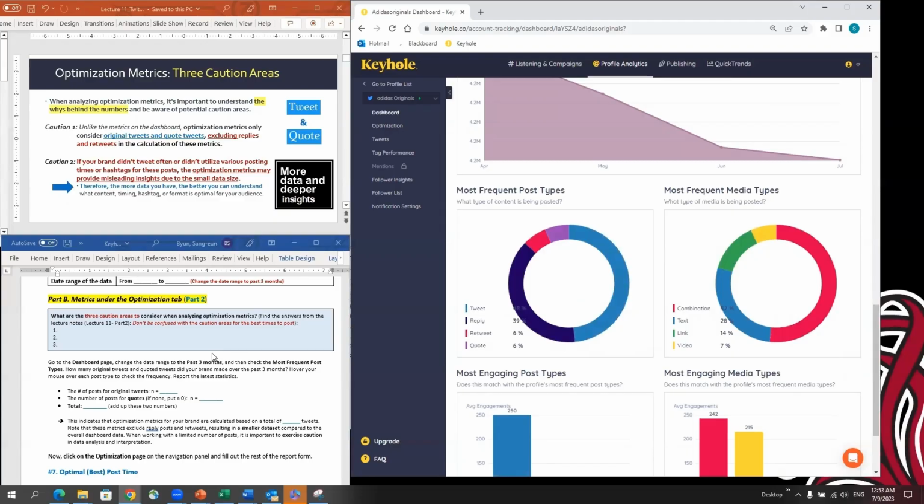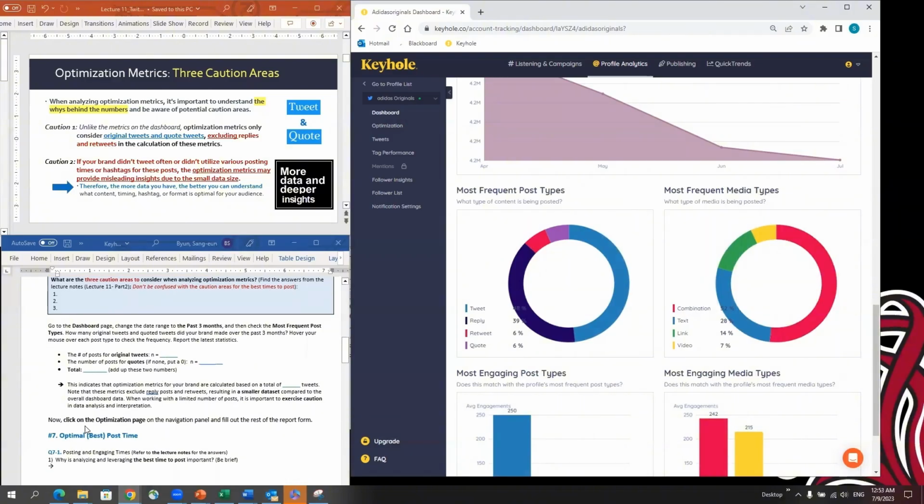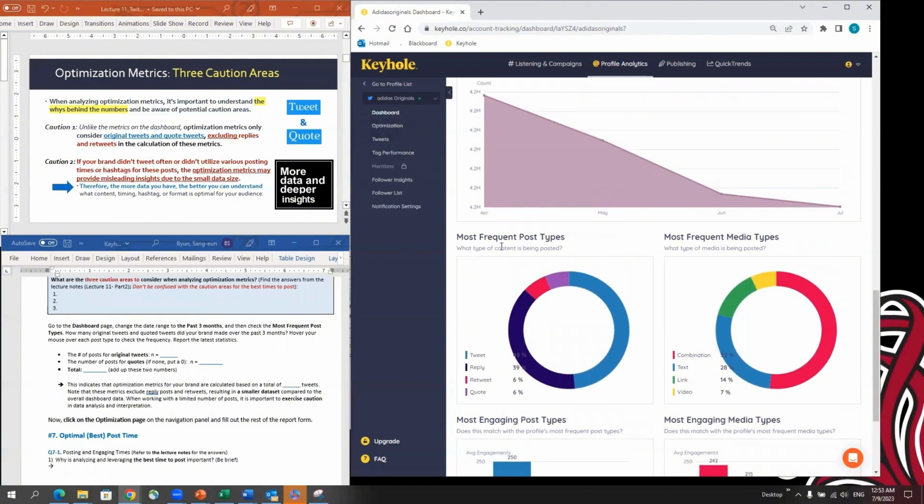The first question on your exercise 1, part 2 is understanding 3 major caution areas, but also you have to know the data source for your brand. You have to know the total number of tweets that determine the optimization metrics for your brand. To do that, you have to click dashboard. You have to locate this metric, most frequent post type, and then hover your mouse. There must be updates since your last analysis, so you want to report the latest information. Find this, the frequency, which is 15.